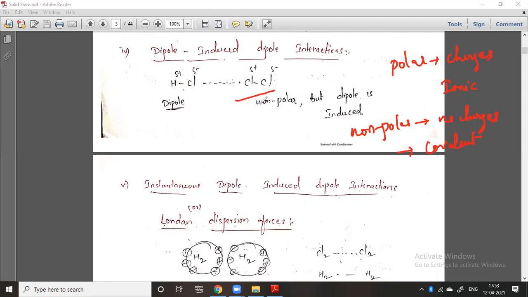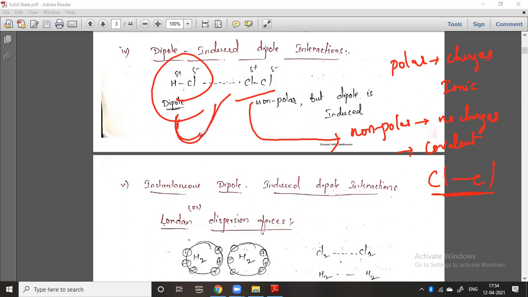So this Cl2 is actually a perfectly non-polar compound. It is a pure covalent compound because there is no generation of any charges. Why? Because this is chlorine and this is chlorine, there are no charges. But even so, it gets charges because of this dipole. This HCl will induce its dipole on this Cl2. Hence the interaction is called the dipole induced dipole interaction.